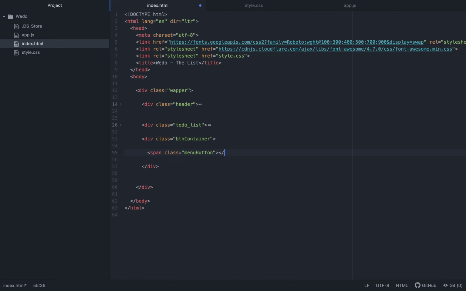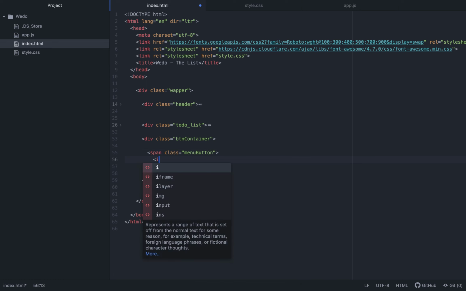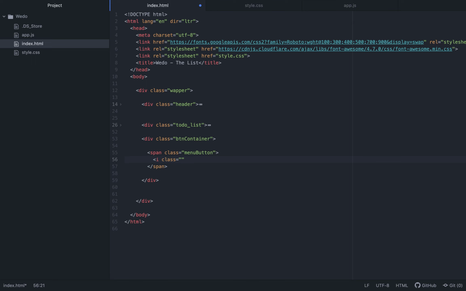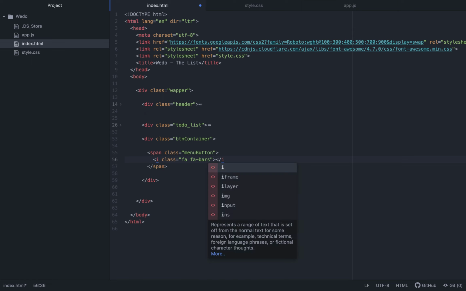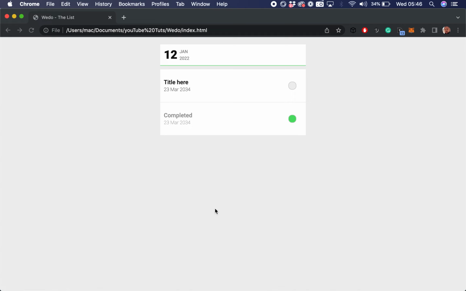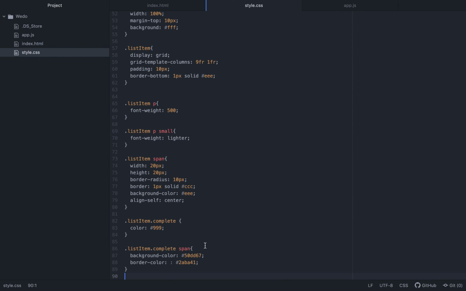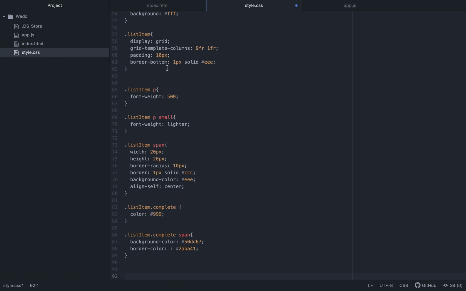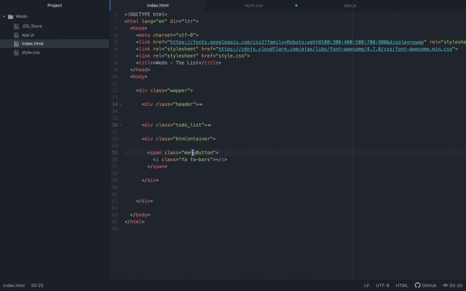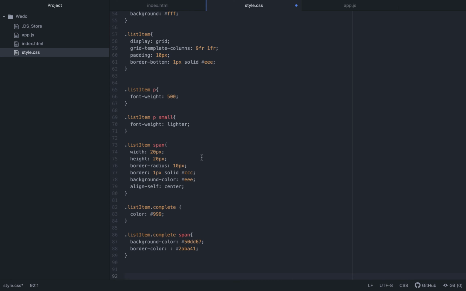Alright, span. Inside I think I'll have an icon. I'll call it a font awesome icon, use the bars. Right, so if you come here, that is what we have. And to style it, I think we just copy that. Do I even need a... yeah.